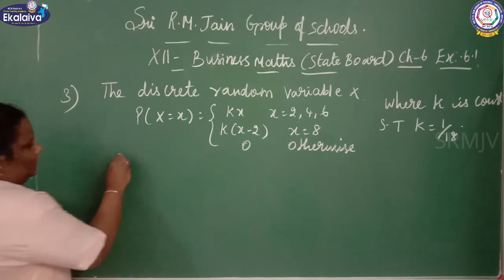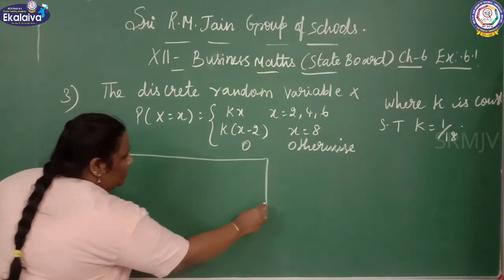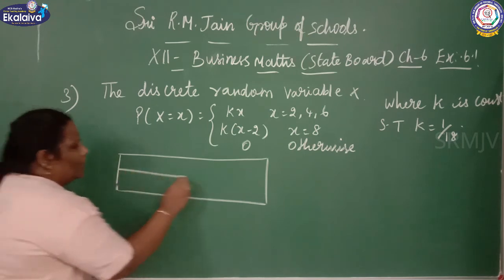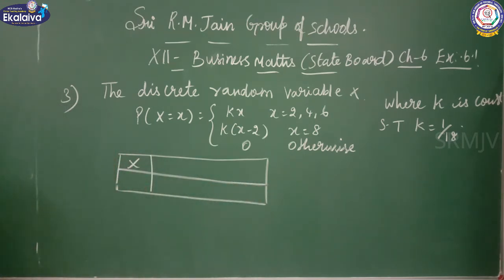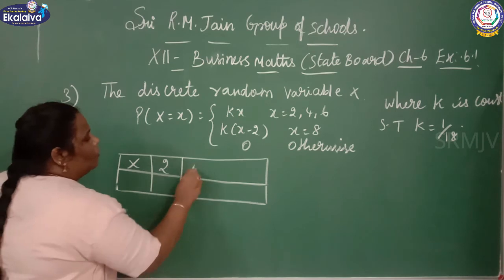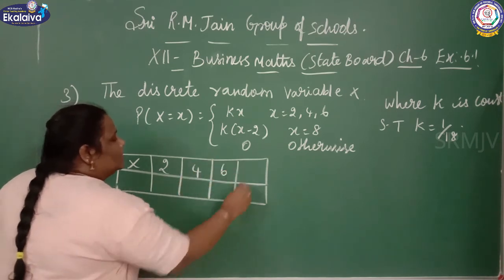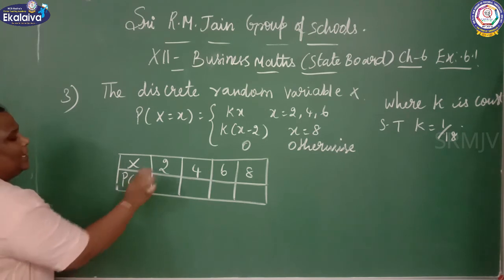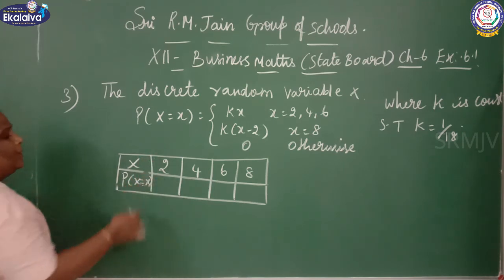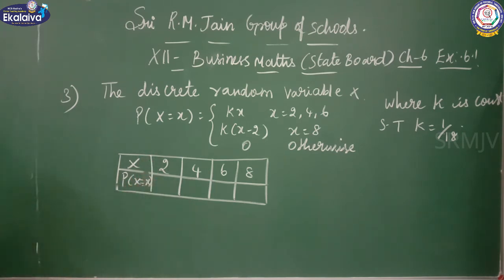Capital X. What are the values for capital X? 2, 4, 6, 8. Here P of x.